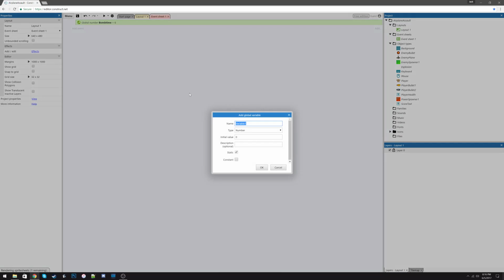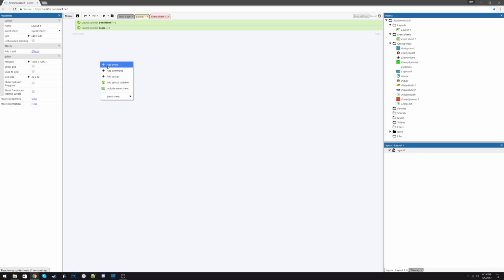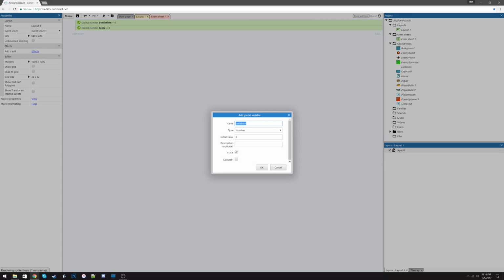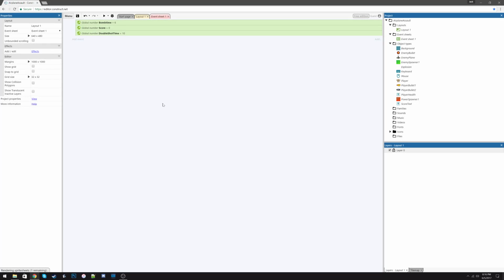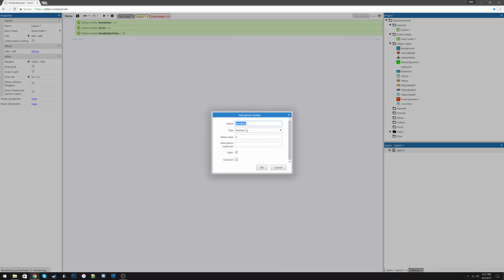And you're going to add another one, and it's going to be called score. You could leave that at 0. You're going to add another one called double shot time, and you're going to set that equal to 10. You're going to add another one called player health and set that to 100.